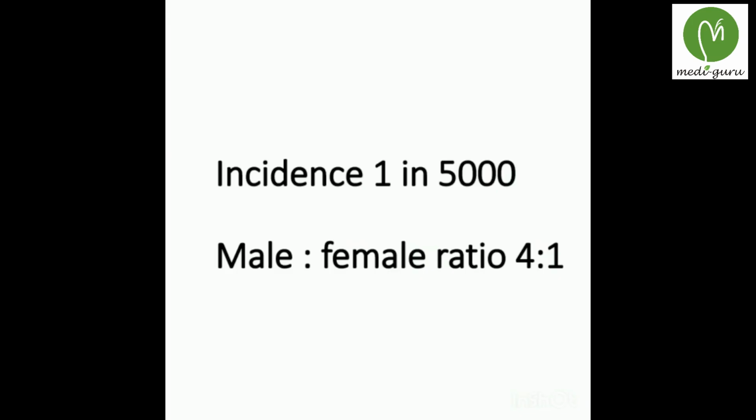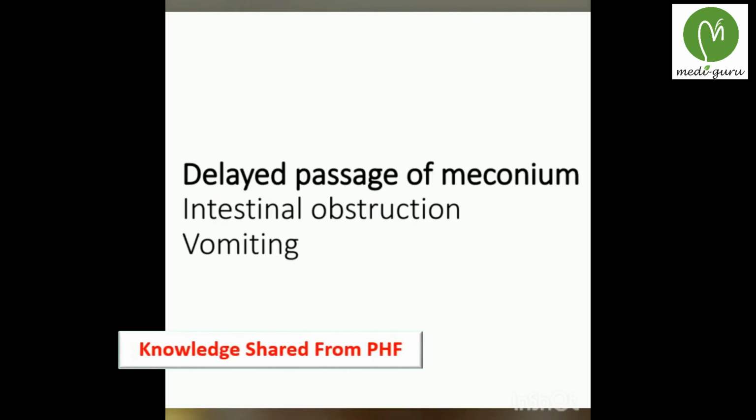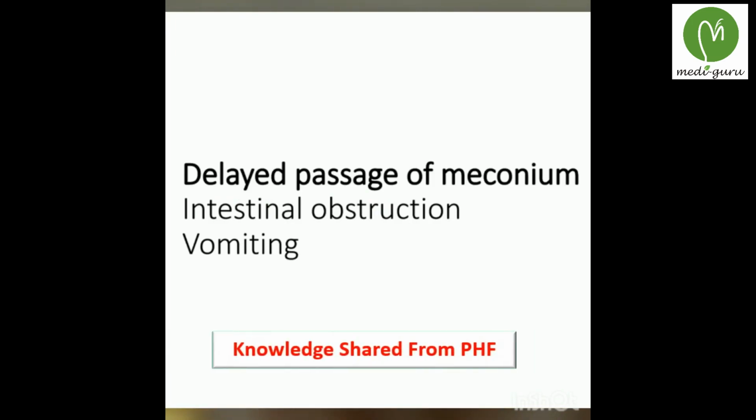The incidence is 1 in 5,000. The male to female ratio is 4:1. That means this disease is common in males. And this disease mainly occurs in neonates and infants. In 90% of the cases, the clinical features begin to appear in the early neonatal period, that means within 48 hours of life. The main symptoms include delayed passage of meconium, intestinal obstruction and vomiting.